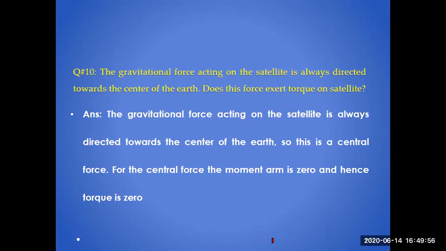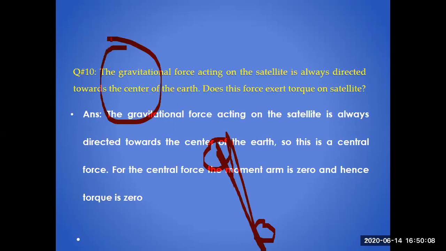Suppose this is Earth and this one is the satellite. You are not applying force at this place basically. The force is acting from center to center of a body. If this one is one object and this one is another object, and the force of one body is acting at the center of the other body, then it has zero moment. And if it is acting at this point, it has some distance from the point of rotation. So that will be a different case.